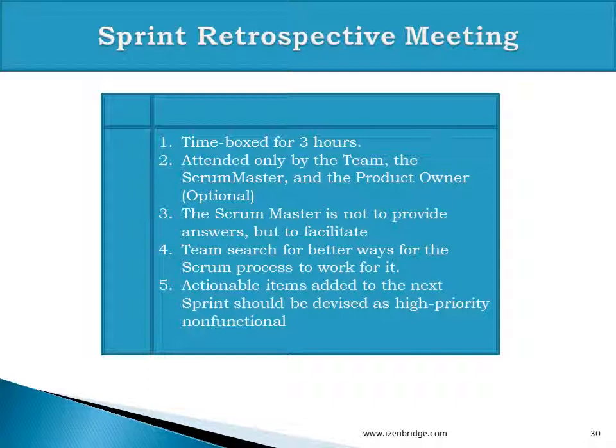Action items added to the next sprint should be devised as a high priority non-functional item. So the action items which we identify during the retrospective should become part of the next sprint backlog as high priority non-functional items.